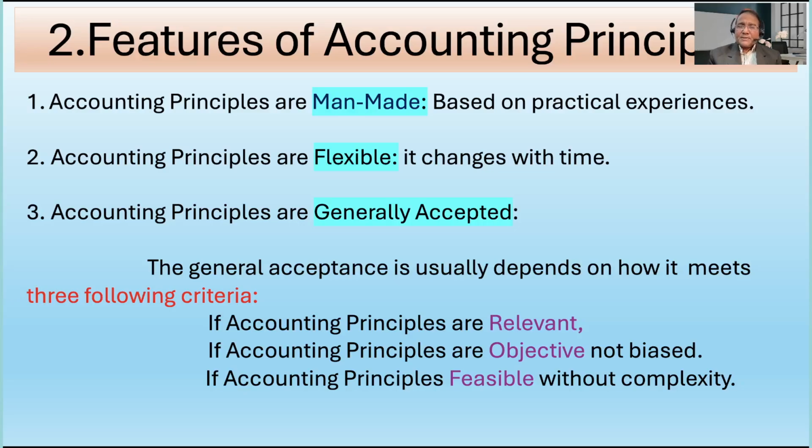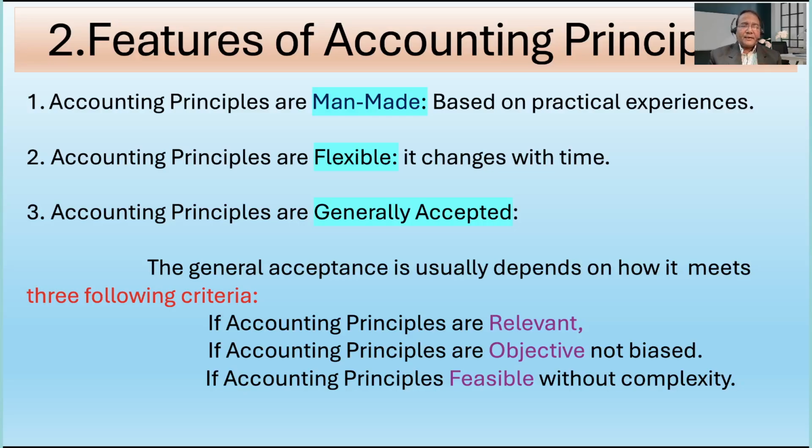Then, accounting principles are generally accepted. As I said, it is people with experience who have made them, and therefore they are largely accepted principles. Now, the general acceptance of these accounting principles depends on how they meet the following three criteria.